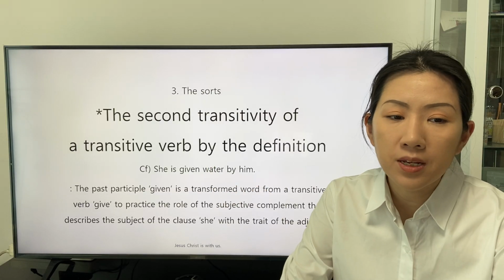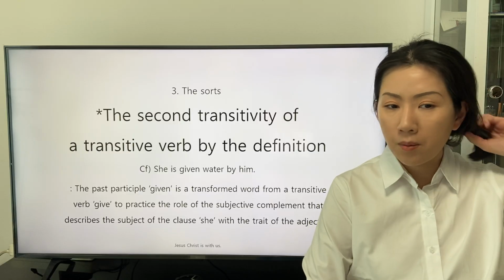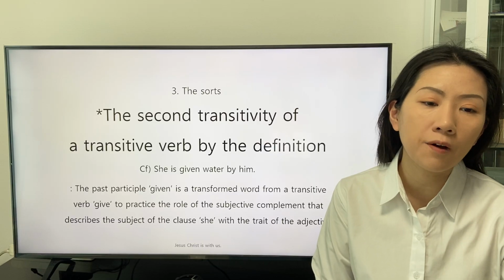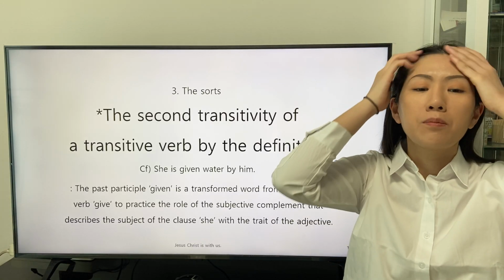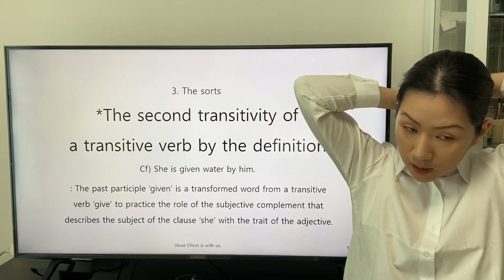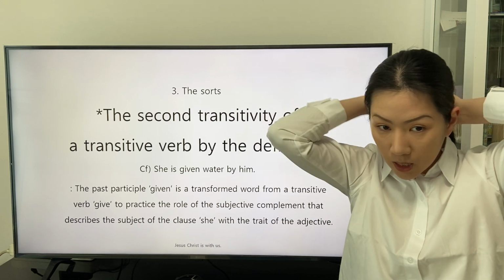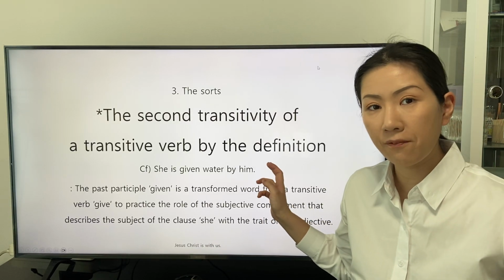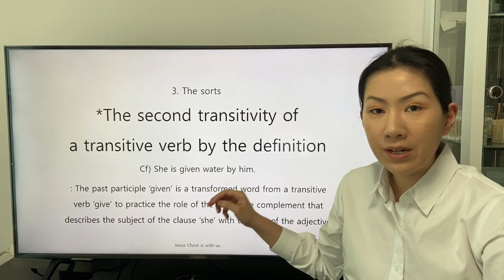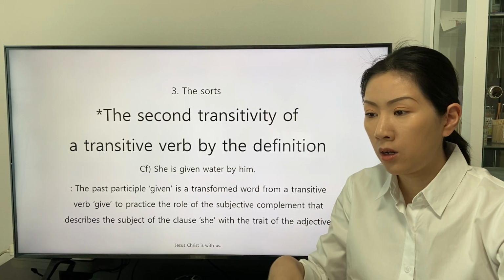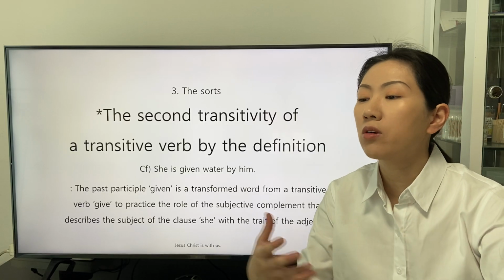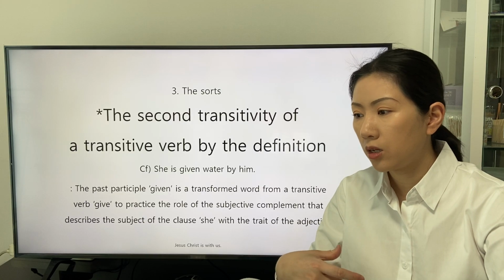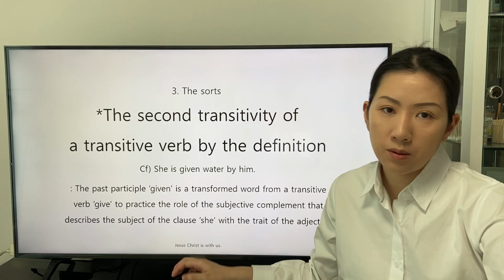The past participle given is a transformed word from the transitive verb give to practice the role of the subjective complement that describes the subject of the clause, she, with the trait of the adjective. In the passive voice, the past participle given is applied as an adjective because the way to state a clause in the passive voice of the speaker is irreplaceable.